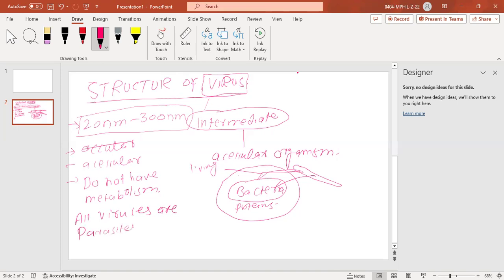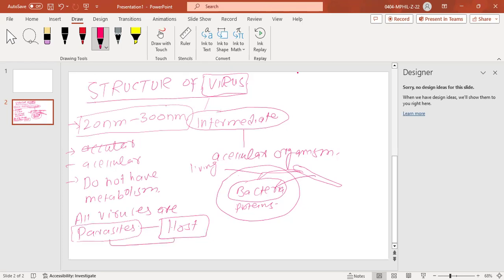And you know what are parasites? Parasites are actually organisms that have an association with their host. There must be a specific host with which these parasites or the viruses have some association. What type of association?